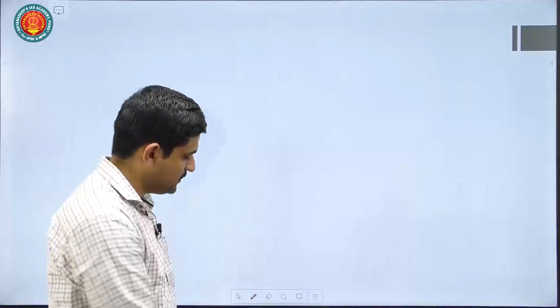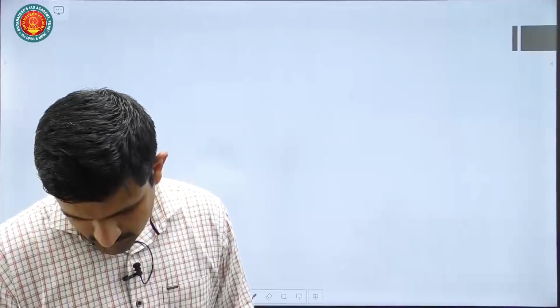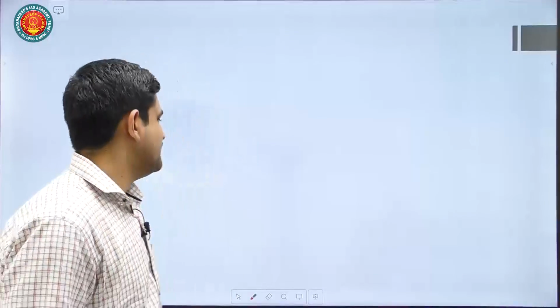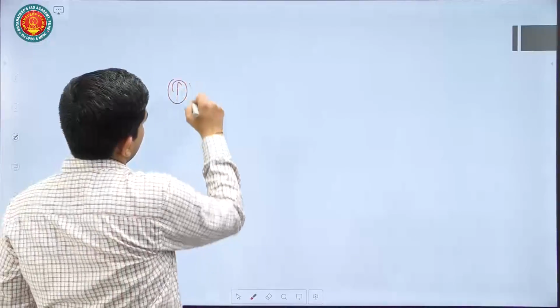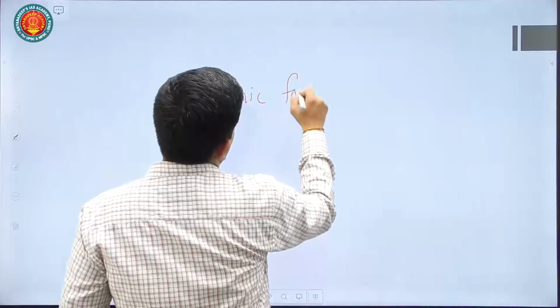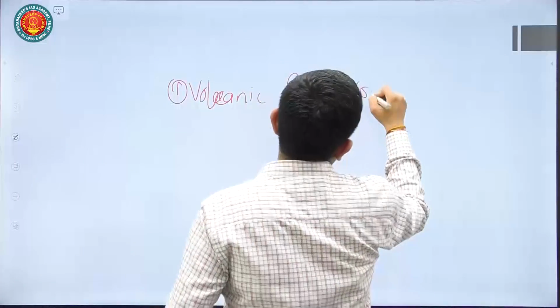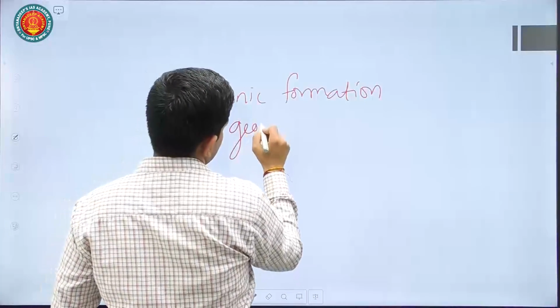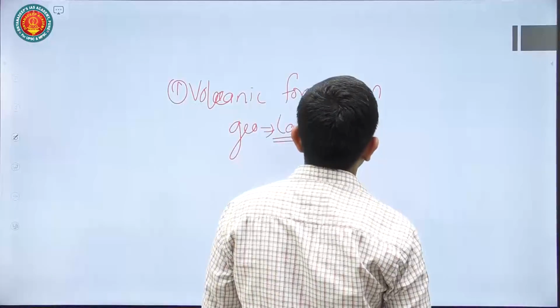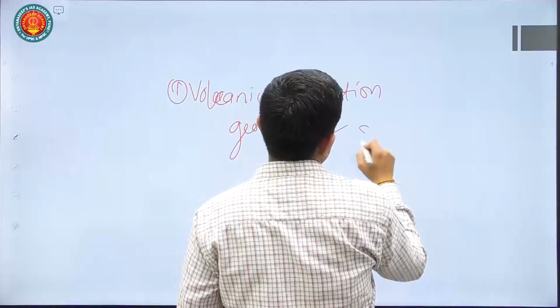Okay, so we will see question number 12. Question number 12 asks: explain volcanic formations and their types and structures associated with it with relevant examples. So they have just asked about volcanic formations. You have to define volcanic formations. Now, what is a volcano? A volcano is a geomorphic process in which lava comes out, as a part of release of energy. Lava comes out on the surface.